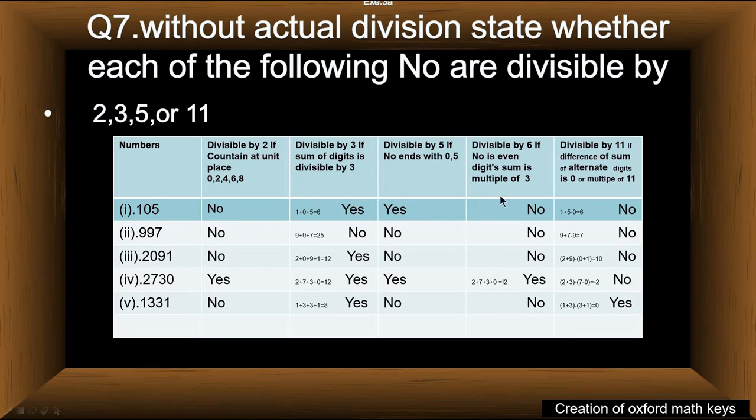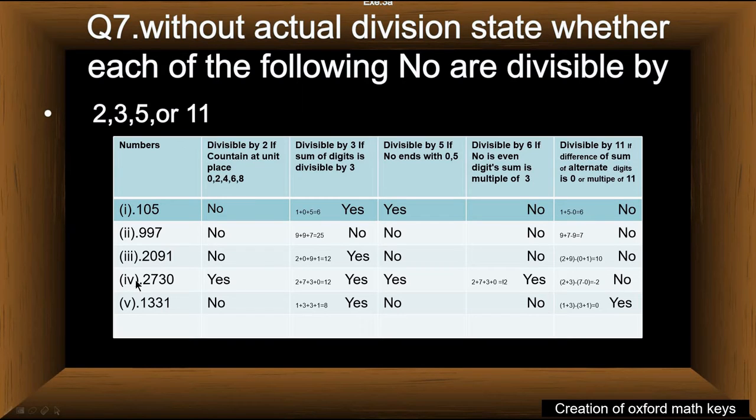The number must be even, and also the sum of digits must be a multiple of 3. The number does not fulfill the first condition, therefore we leave it there and do not proceed. This number is also not divisible by 11 because the difference of the sum of alternate digits is not equal to 0 or a multiple of 11.